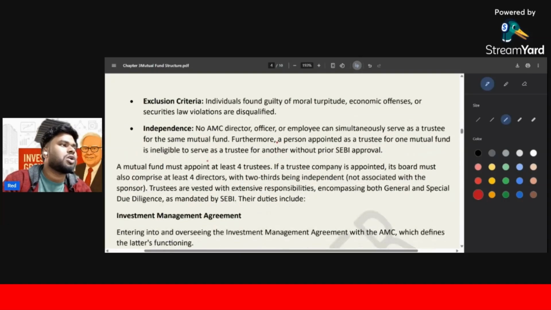Next, that is a very important thing from the point of view of the exam. A mutual fund must appoint at least 4 trustees.